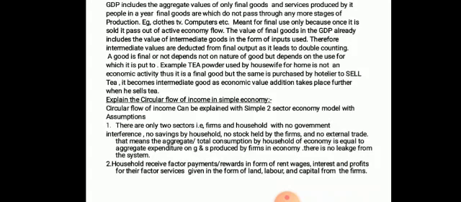We have done it in the first topic, but here for explanation purpose we are going to take a simple 2-sector economy where there are only firms and households. We are going to take these assumptions and explain this circular flow of income with the help of a diagram. Assumptions are there are only 2 sectors, that is the firms and household, with no government interference, no savings by the household. You have to assume all these things.